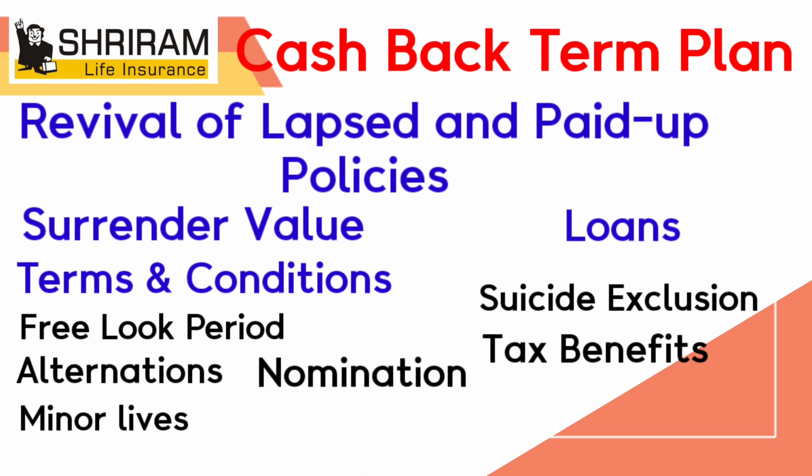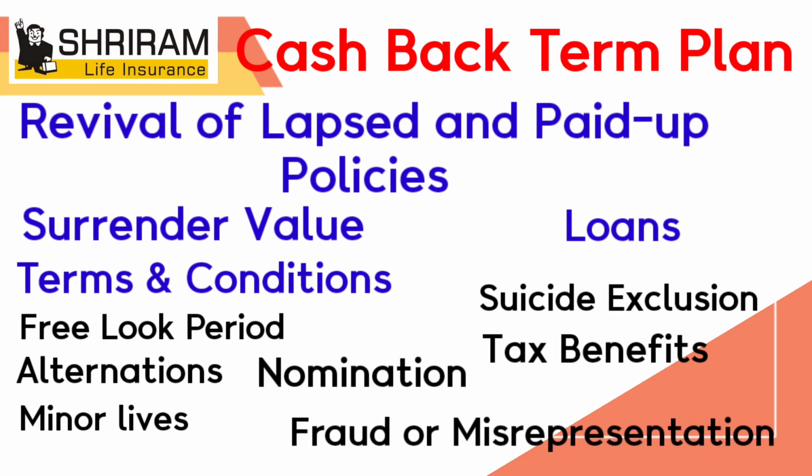Next, nomination. The life assured, where he is the policyholder, can at any time during the policy term make a nomination as per section 39 of the Insurance Act 1938 as amended from time to time to receive benefits in the event of death. Where the nominee is a minor, the policyholder shall also appoint a person to receive the policy monies during the minority of the nominee. Next, fraud or misrepresentation. In case of fraud or misrepresentation, action shall be initiated in accordance with section 45 of the Insurance Act 1938 as amended from time to time.